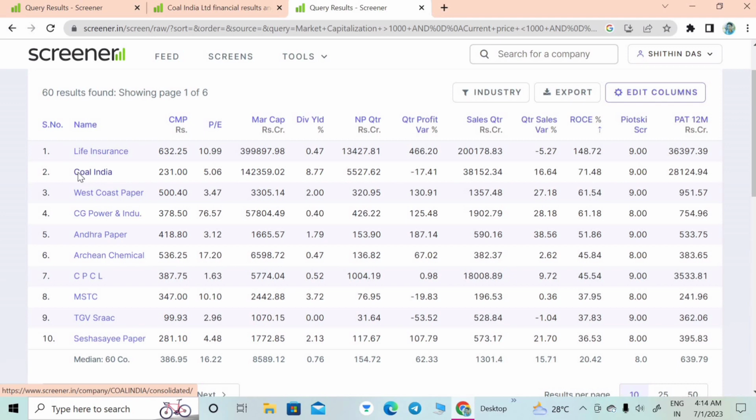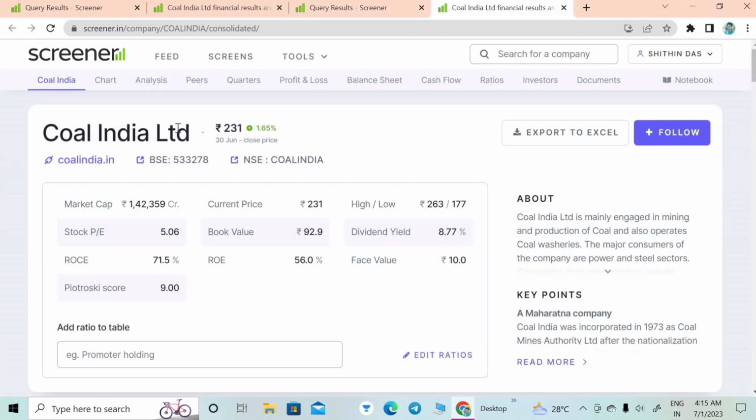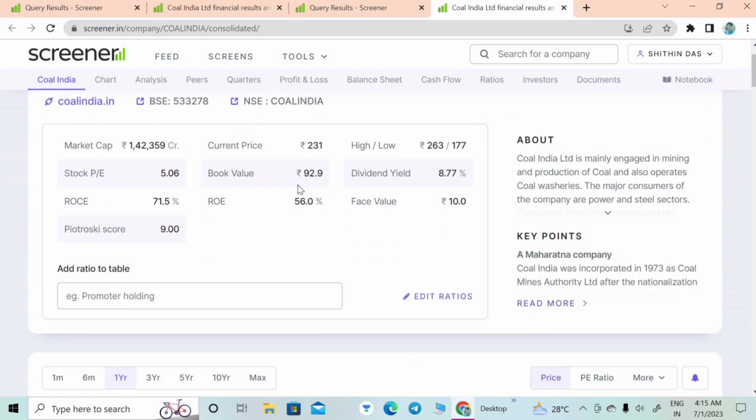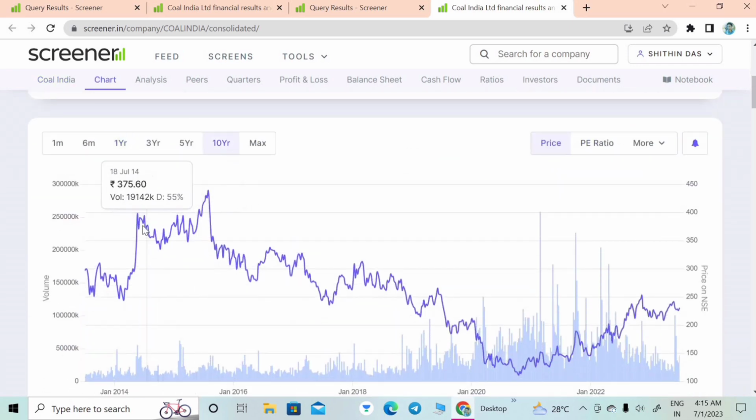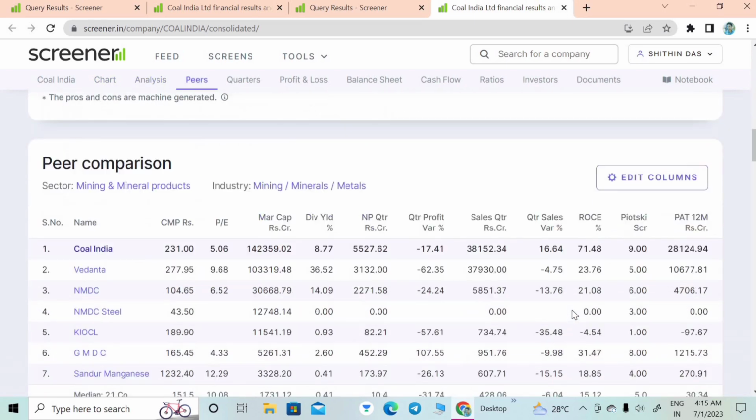In this case I am selecting a company from here. This is called India Limited. We can see the current market price of this company is 231, and then we can see the low and high made by this company, and the other data shown here. This is the chart which is showing the downsides, upsides, and other data, and then we can go to the bottom side.